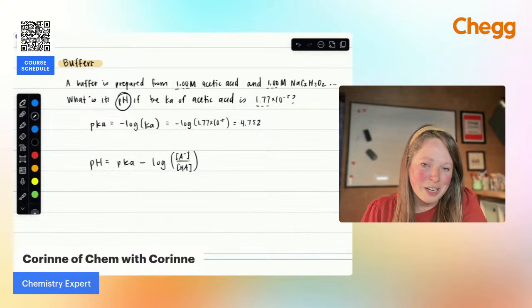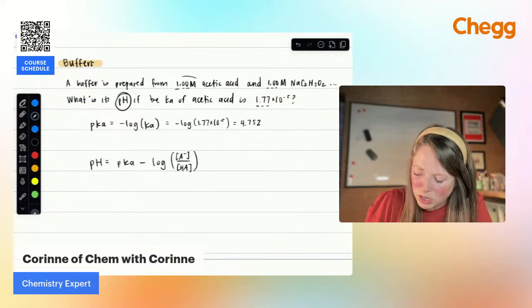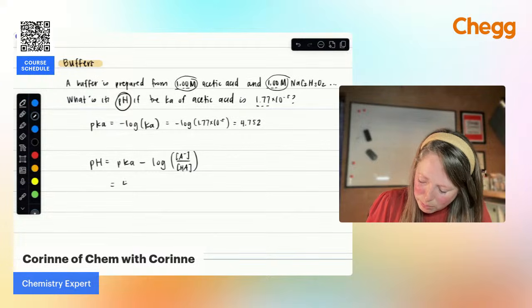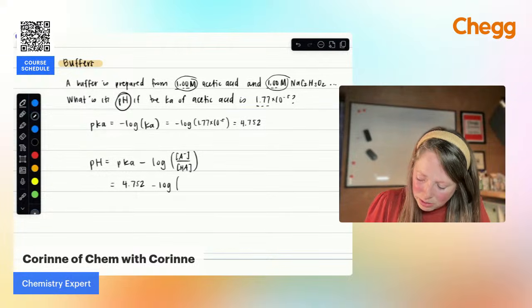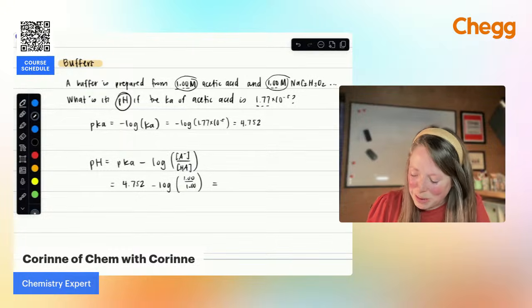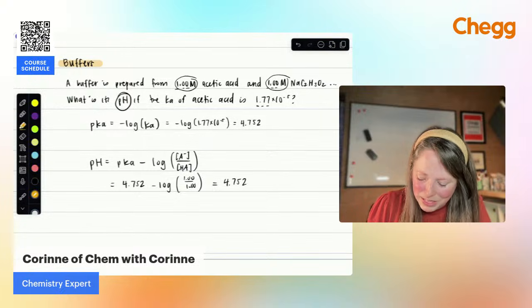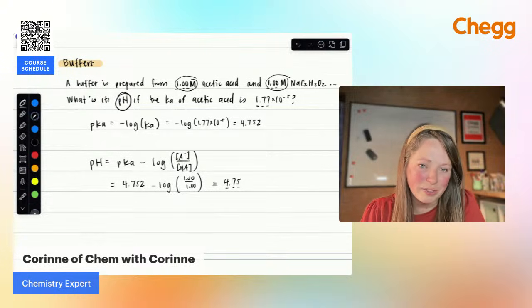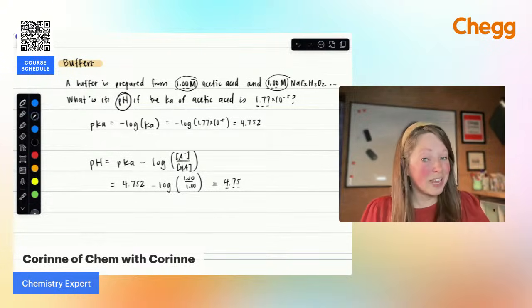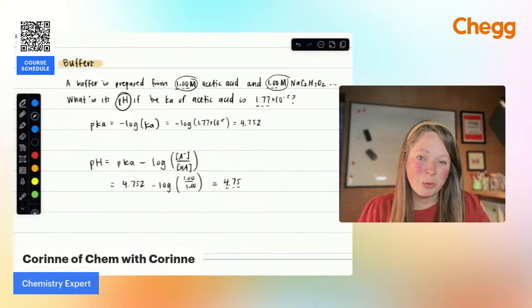All right, so now it's just a matter of substituting everything in. We are given our concentrations. This one's really easy. We just have to plug those values in. So pH is going to be equal to 4.752, that was my pKa value that I already calculated, minus the log of 1 over 1, kind of boring. That's just going to be equal to 1. Therefore, my pH equals 4.752. Again, if we round that based on sig figs, we just want 3 sig figs based on everything else that we're given in that initial problem. So this would end up being 4.75 as our pH. So we'd say this is the half equivalence point, right? Because our pH is equal to our pKa.